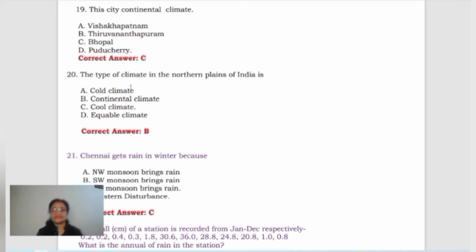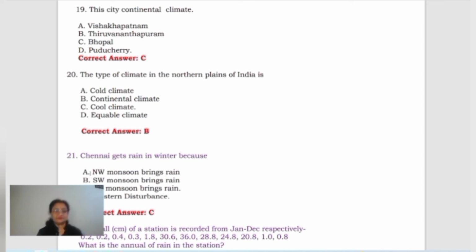Okay. Next is, the type of climate in the northern plains of India: cold climate, continental climate, cool climate, equable climate. It is continental climate. The reason being, it is far off from the influence of sea or the ocean bodies. So this is one.